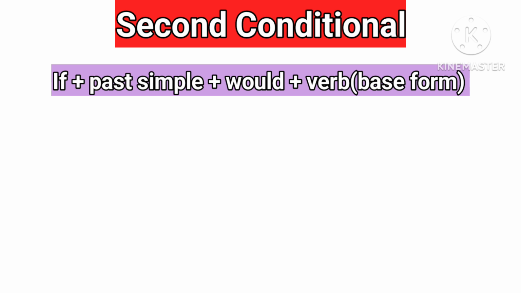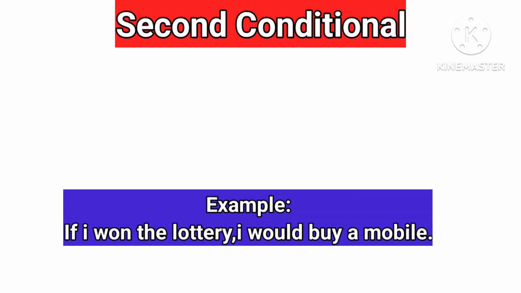Second conditional. If plus past simple plus would plus verb base form refers to a situation that is impossible or unlikely to happen. Third conditional.